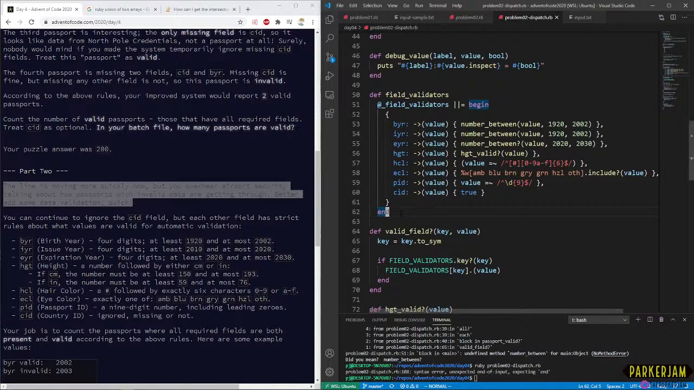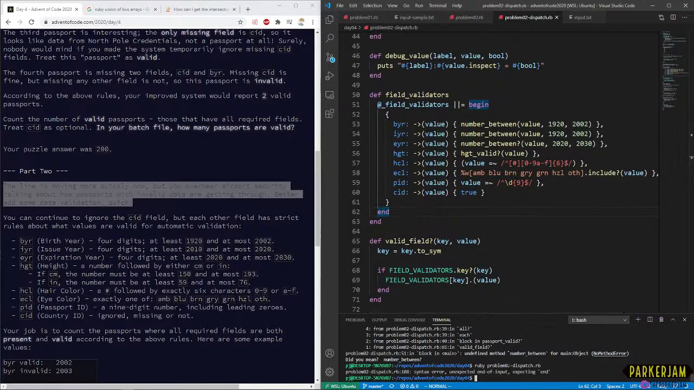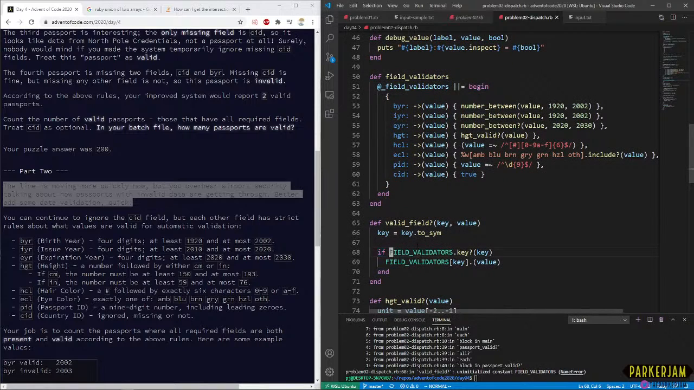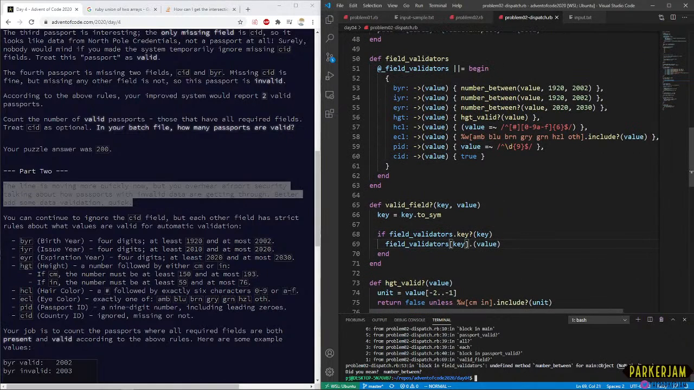Oh, I don't have a trailing end here. Let's trail it off. Okay, and we're still wrong here. Valid field initialize constant. Oh yeah, because we didn't change it here. Field validators. Undefined method number between. These should all... Oh, okay, because I didn't copy paste the first few. I was just wrong when I was making these.